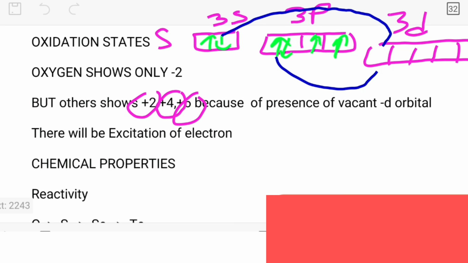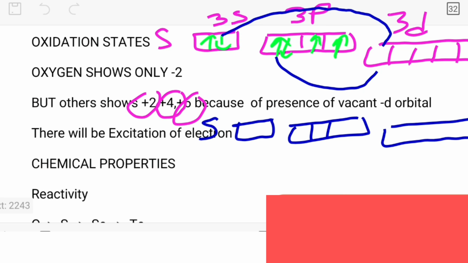Now see, first of all, here for sulfur I again make 3s, 3p and 3d with 5 boxes. First we excite an electron from 3p. Now how many unpaired electrons are there? 4 unpaired, so the oxidation state will be +4.